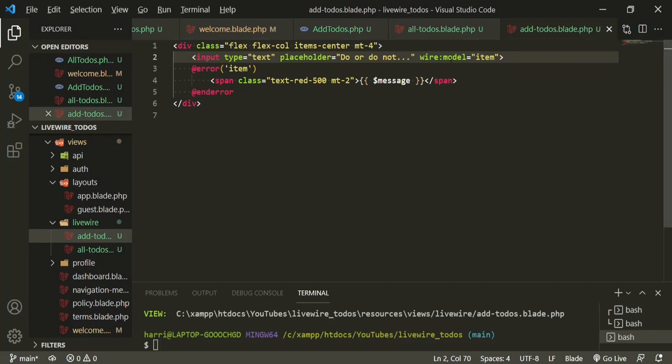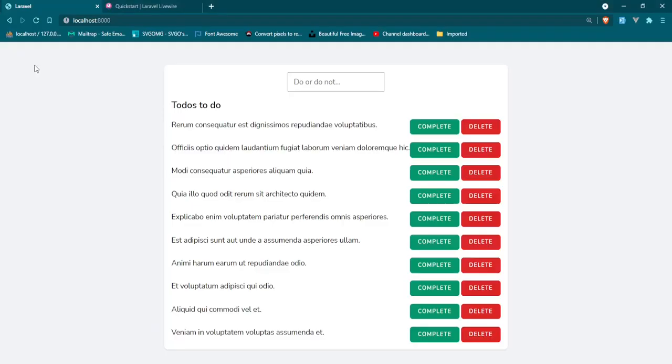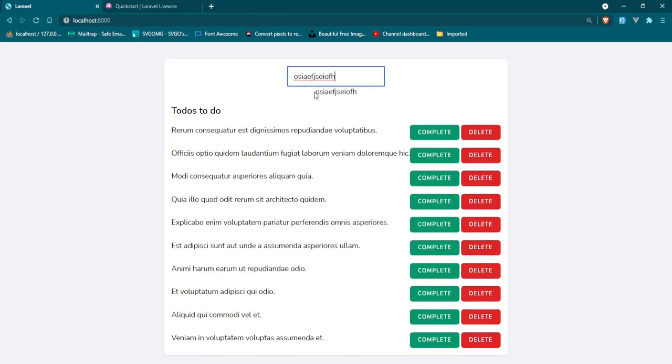So that's the first thing. And if you've used Vue.js, you know v-model, it's the same concept. And so let's do this. And let's try to type in here and see if it shows up. Back, refresh. And so now if we go ahead and type something in here, we can see it displayed right here because we have it as a v-model.